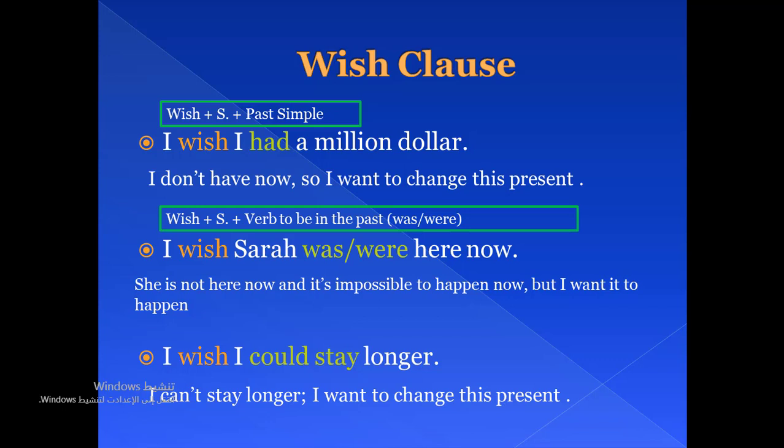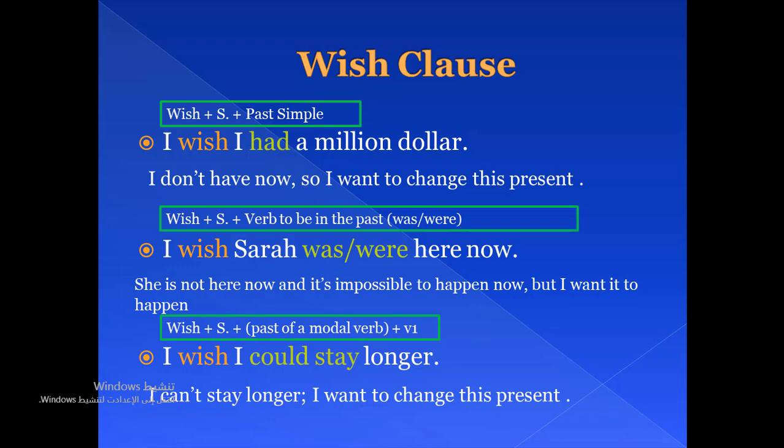Well, in the third one, wish is followed by the subject, then a past of a modal verb. For example, here we have the past of can, which is could. And of course, any modal verb should be followed by the infinitive form of the verb, verb 1, could stay.